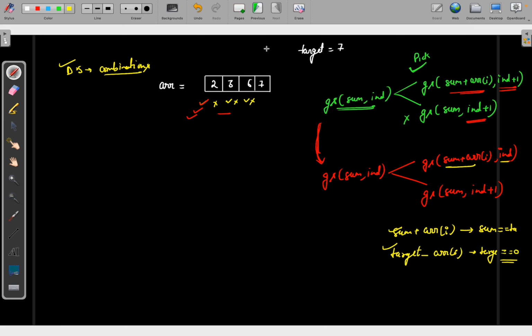Okay, so now let's do one dry run. Not a dry run, basically we will do one function call and let's see what different behaviors we will get, and then we will construct our code. That is from where we will get the intuition. So let's see.